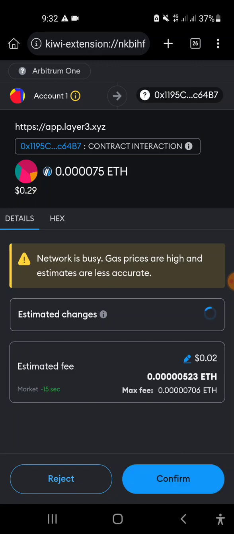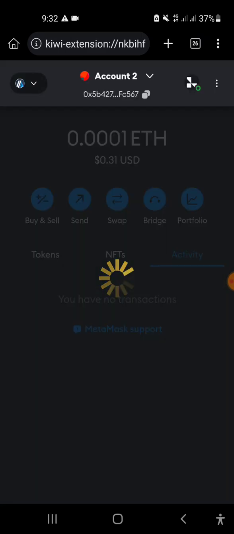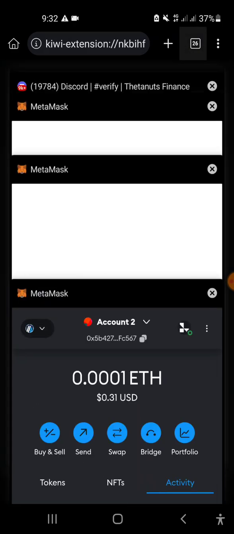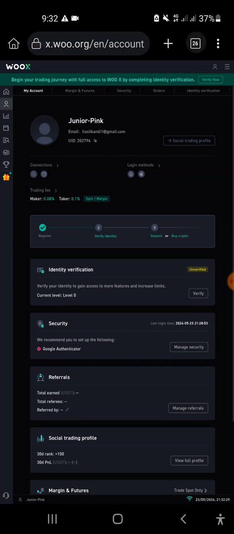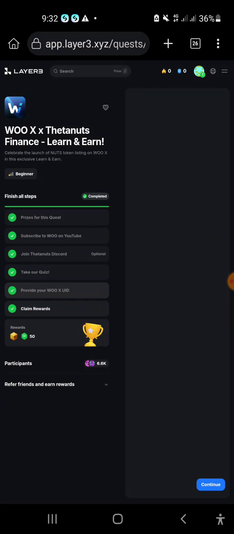But it will be confirmed, because Arbitrum Ethereum is less costly than Ethereum mainnet. If I go to the task page, here we go, we are done, we get our points. Quest completed.